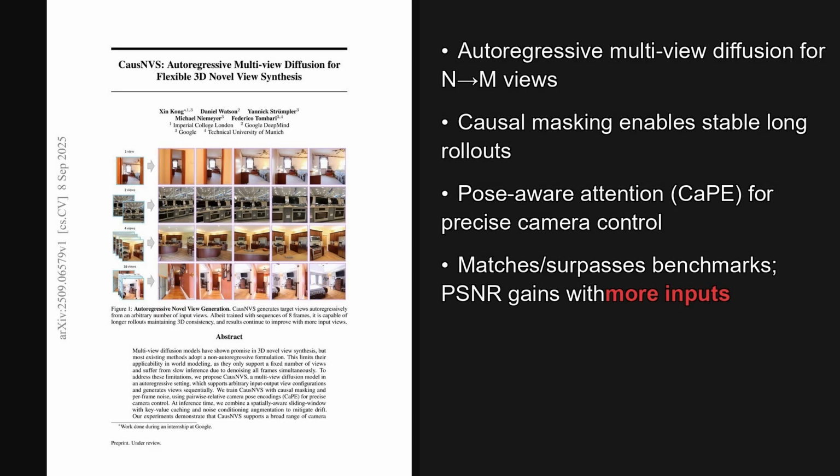Okay, 2 takeaways stand out. Generating views autoregressively with causal masking and per-frame noise conditioning delivers flexible end-to-end synthesis that stays stable over long rollouts, and relative camera pose encoding anchors attention to real motion, enabling efficient caching and streaming. The broader implication is interactive, pose-controlled 3D navigation.